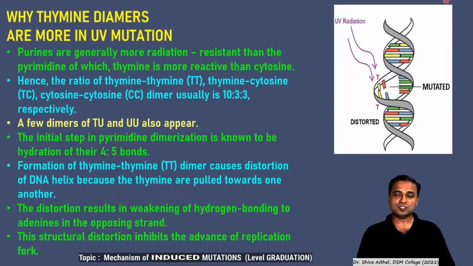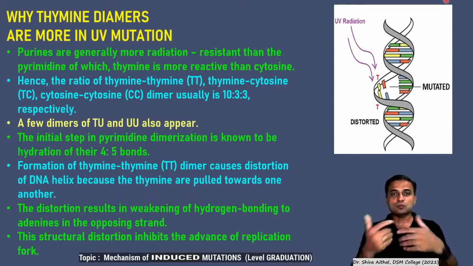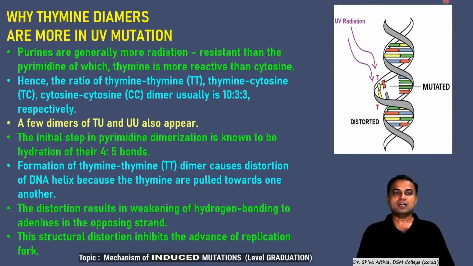This is one of the major observations by the scientists working on this phenomenon. Purines, adenine and guanine, are more resistant, whereas cytosine and thymine are more susceptible to UV radiation, and even among those, thymine is more reactive to ultraviolet light.